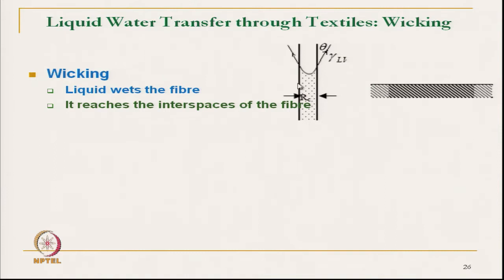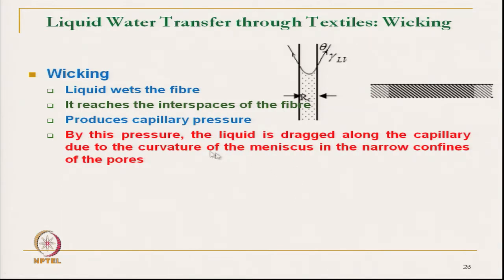So, these are the fibers, and the liquid has reached the interspace between the fibers, that means a pore. Once it reaches inside the pore, capillary pressure is generated, and by this pressure the liquid is dragged through the capillary.